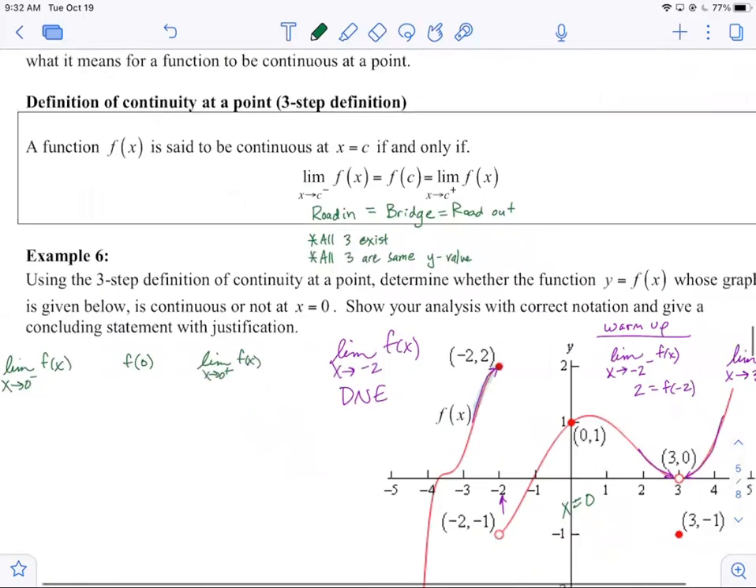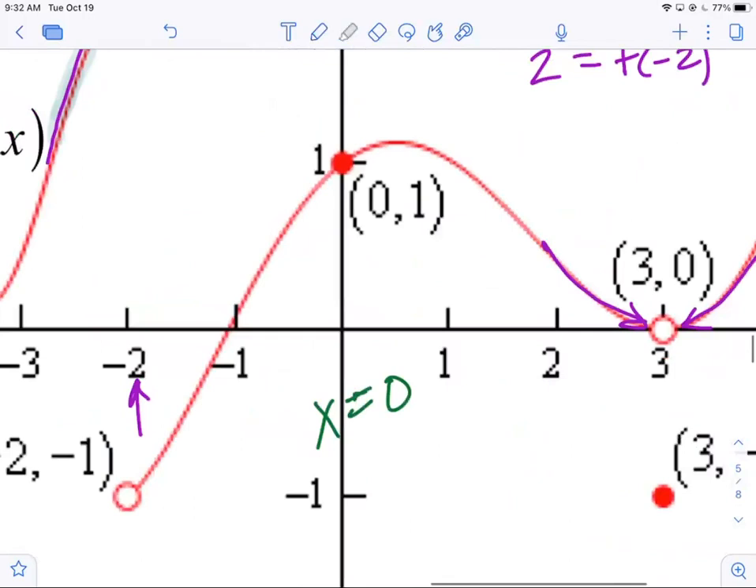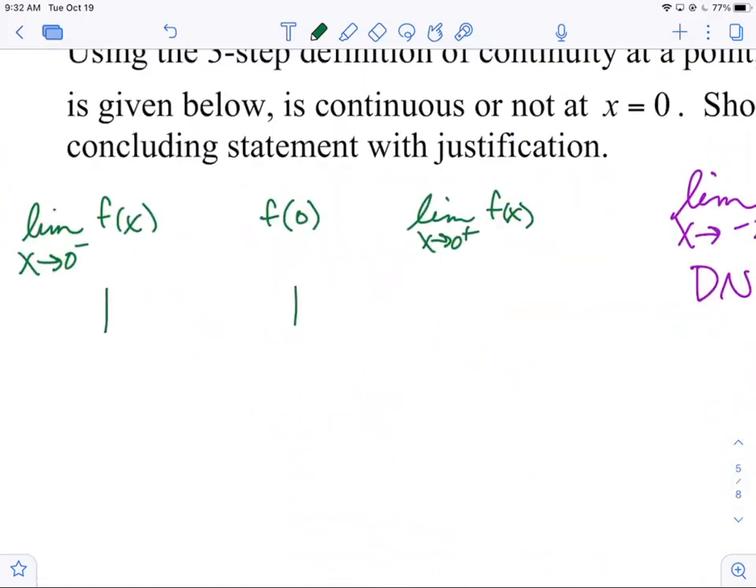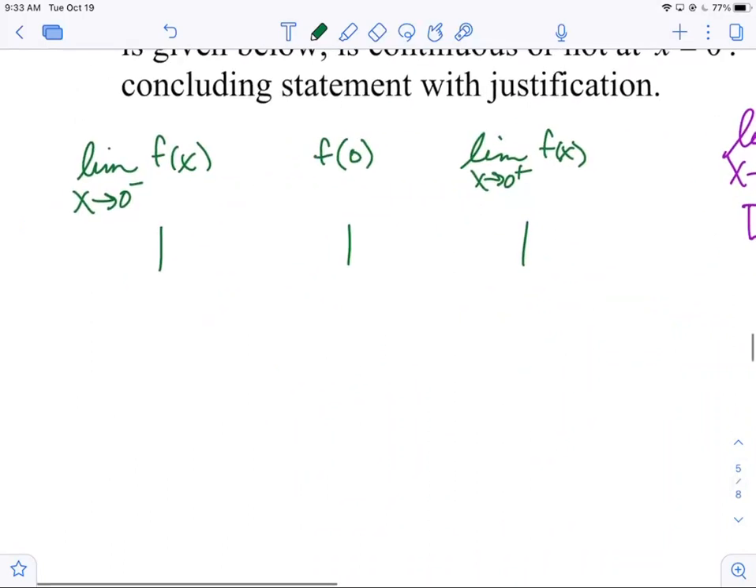Well, that's easy, right? If you have the graph, there's really nothing to evaluate. You can see that they all meet up at what y value? 1. So you go 1, 1, and 1. That's easy. Now here's your justification, all right? Since, or because, whichever you want to write, since 1 equals 1 equals 1, comma.